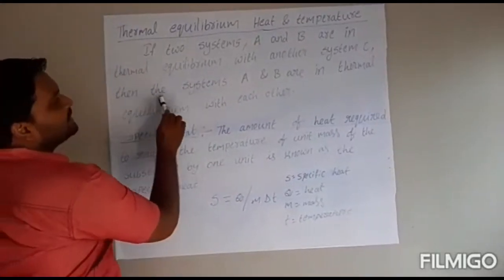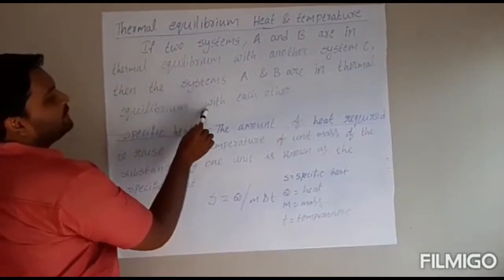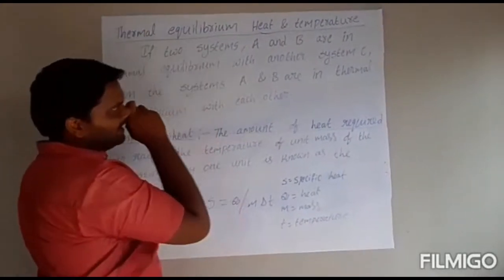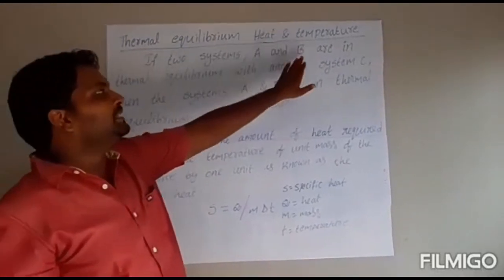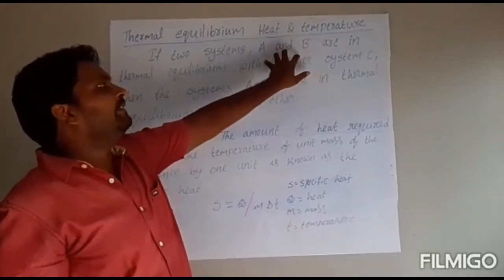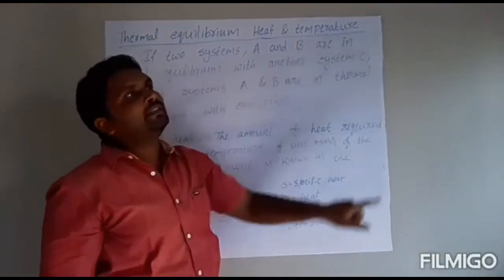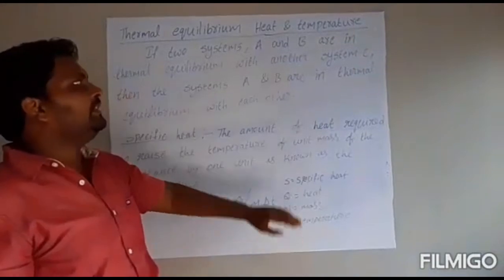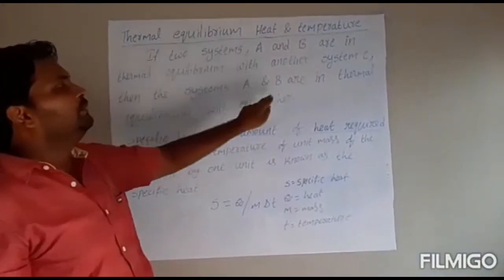So the systems A and B are in thermal equilibrium with each other, because the temperature of A and of B is equal to the temperature of system C.